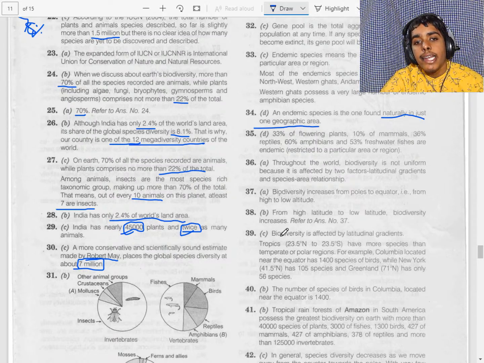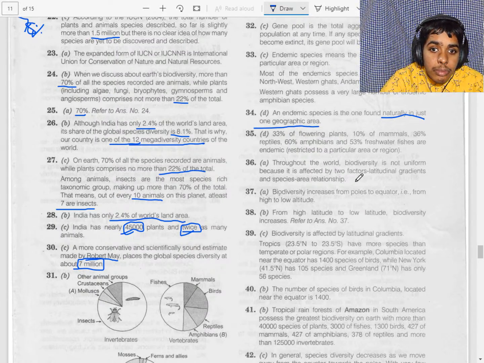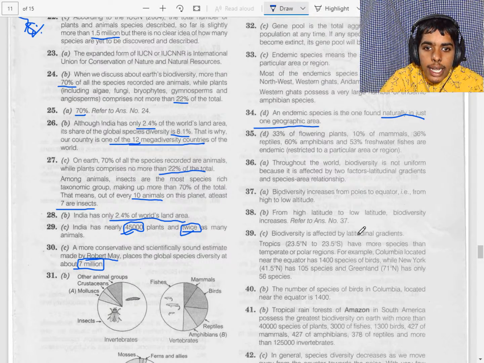So as we move from top to bottom, species diversity will increase, but if you move from low to high, it will decrease. Colombia has 1,400 species. The tropical rainforest of Amazon in South America has more because it is considered the lungs of the earth.